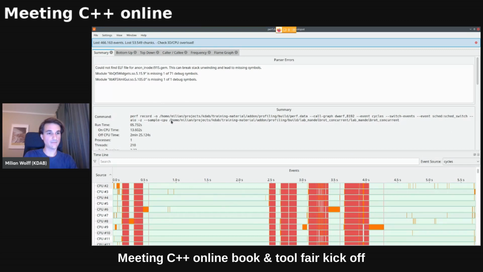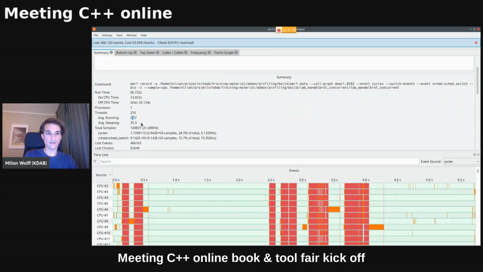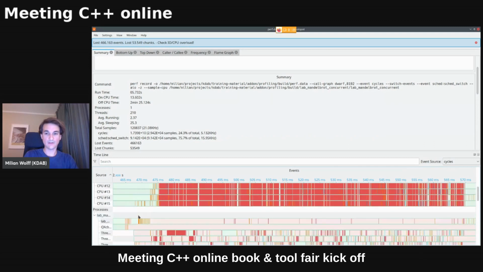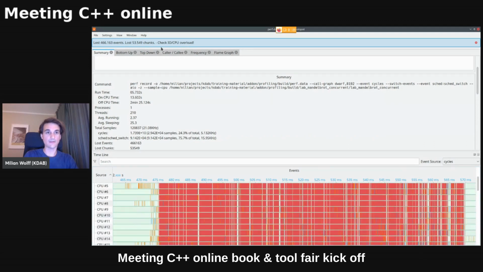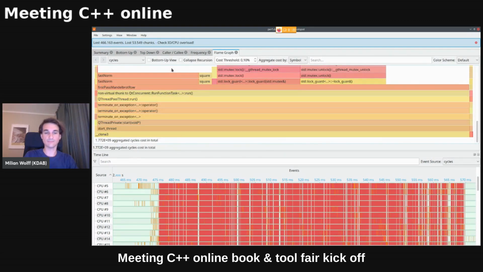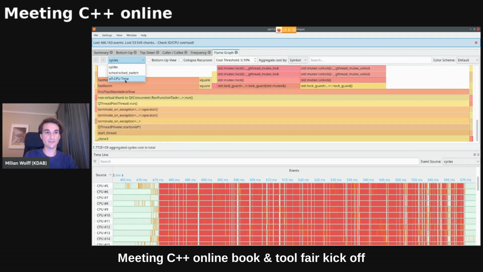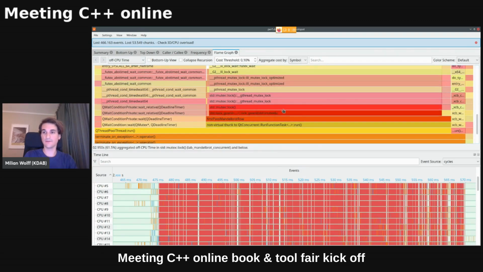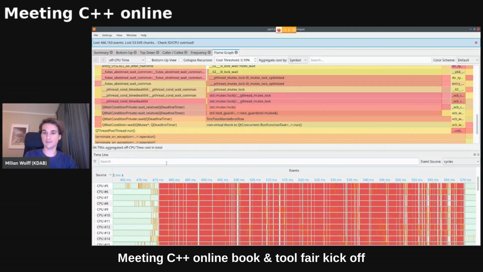There's actually some threads being used in parallel. On average, not much, because I'm actually still not interacting with the main window all the time. But when something is happening, so for example, in this area here, let's filter in on that, then you can see all threads are more or less busy doing something. And the flame graph looks nice. I can again look into what is now on CPU, what is off CPU, just like before, and then further look into my application, try to come up with additional ways to speed it up.